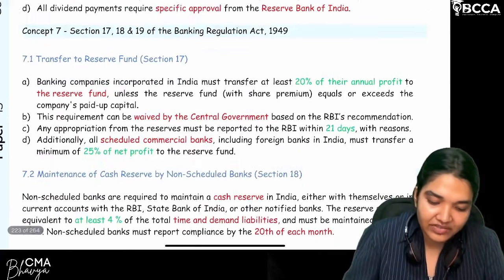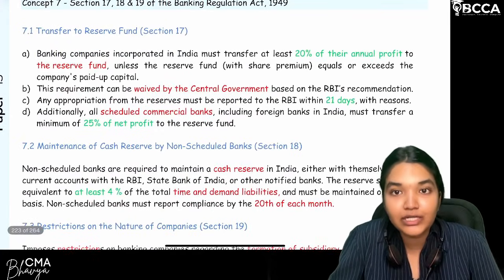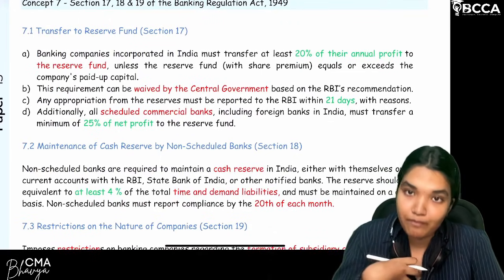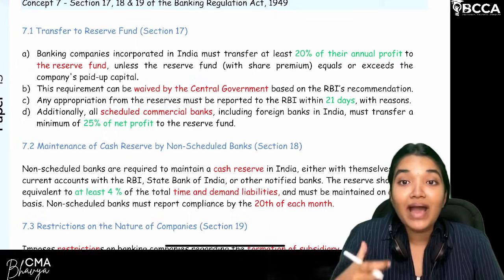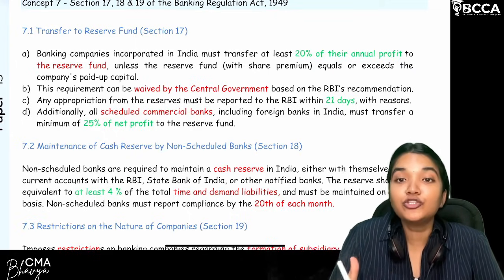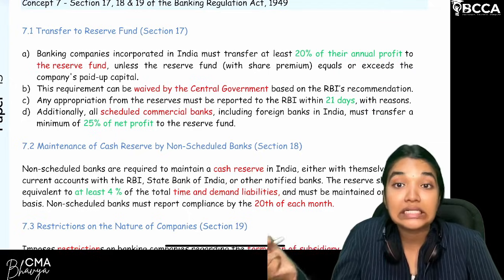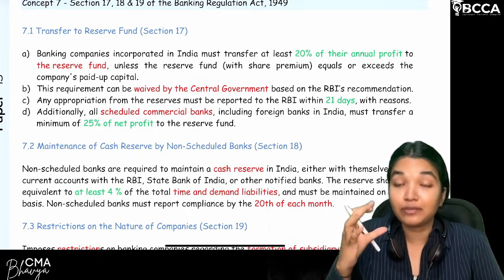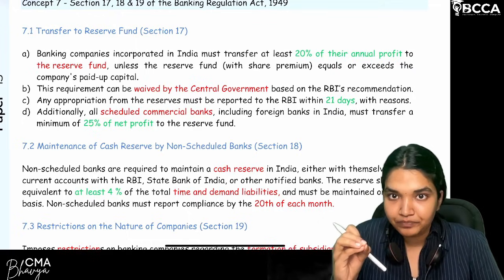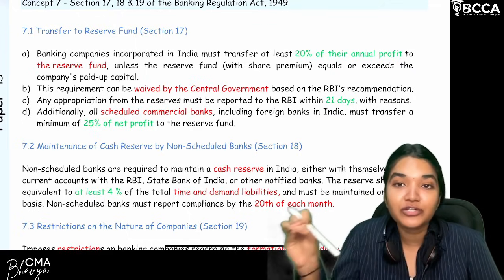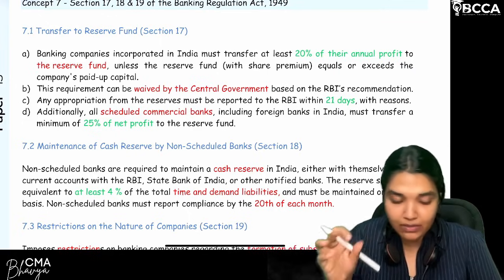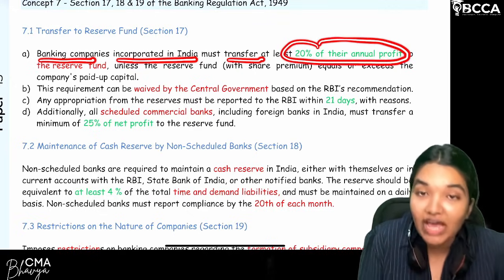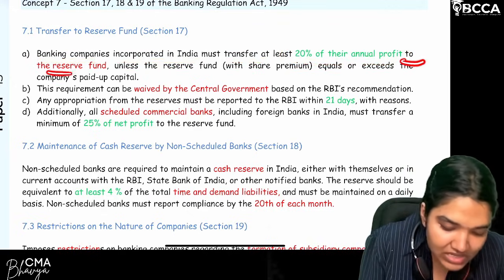Now moving on to section 17, 18 and 19. These are related to the reserve funds to be maintained by the banks. Let's get started. So of course banks make profits. Now how much of the percentage should be transferred to the reserves by the banks every year? Generally for all the banks, the percentage which is fixed is 20%. So banking companies incorporated in India must transfer at least 20% of their annual profit, which is their net profit, to the reserve fund.